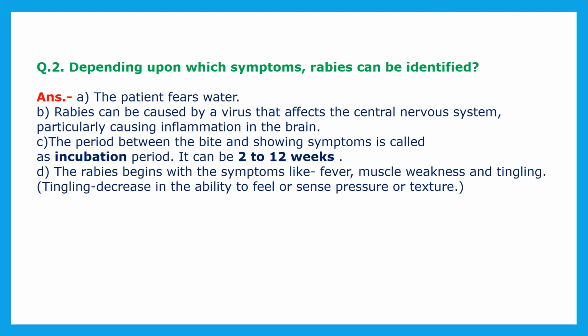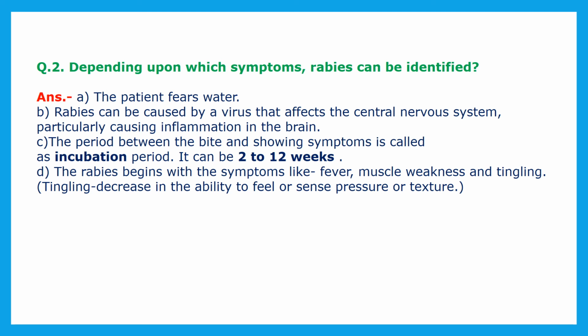Now, second question: depending upon which symptoms can rabies be identified? Rabies can be identified with the help of the following symptoms. First, the patient fears water, extremely fearing water. Rabies is caused by a virus that affects the central nervous system, particularly causing inflammation in the brain, and sometimes it affects the brain also.